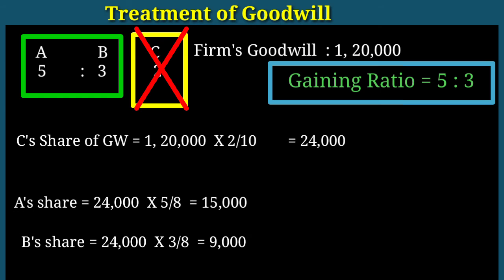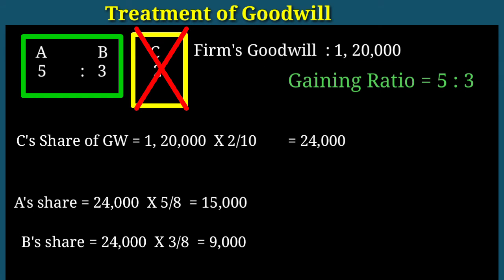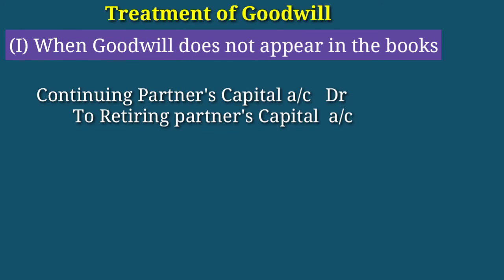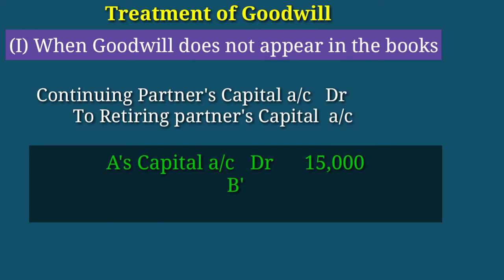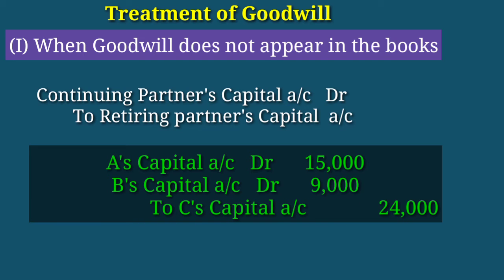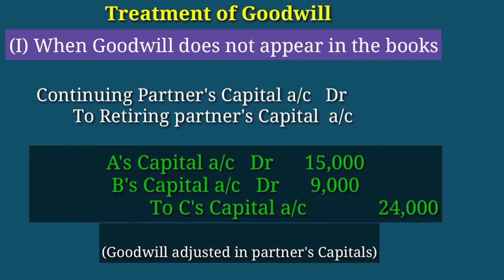Then the journal entry will be gaining partners, or continuing partners, or remaining partners' capital account debtor to retiring partner's capital account. We can write here A's capital account debtor 15,000, B's capital account debtor 9,000 to C's capital account 24,000. The narration is goodwill adjusted in partners' capitals. This is the first case, when goodwill does not appear in the books of accounts. Or when the goodwill value is 0 in the balance sheet, that time we will use this method.